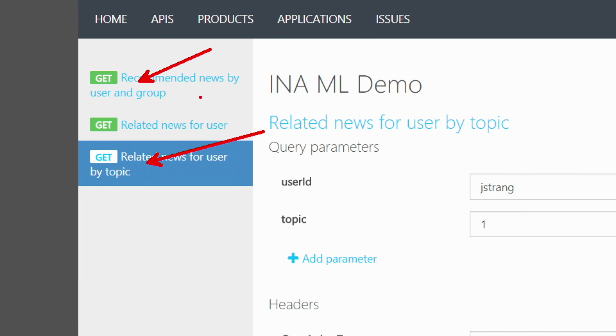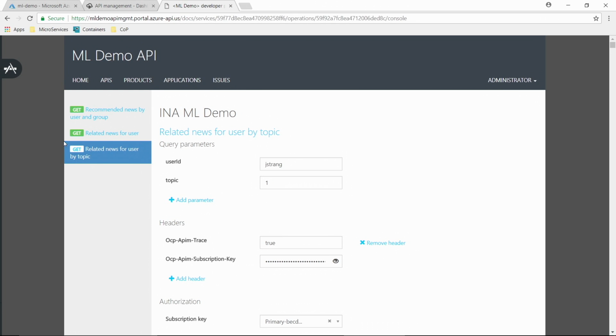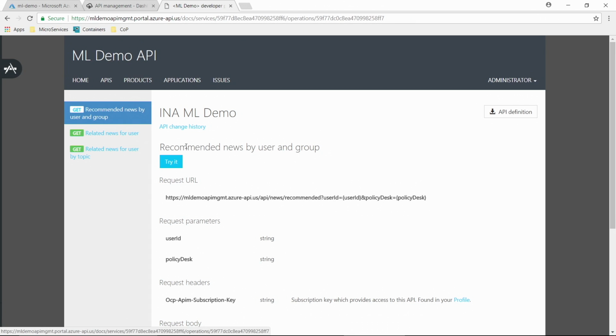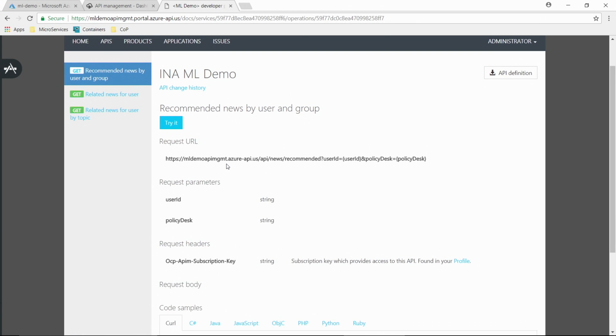So, the first method is, here are the recommended news stories based on the user, right? And the other method that I want to show you is, given the user, please give me the categories that I'm interested in and what categories apply to me. So those are the two examples here. In fact, if you have time, we can just quickly execute one of them. Absolutely. So you know that this is not just an empty demo.